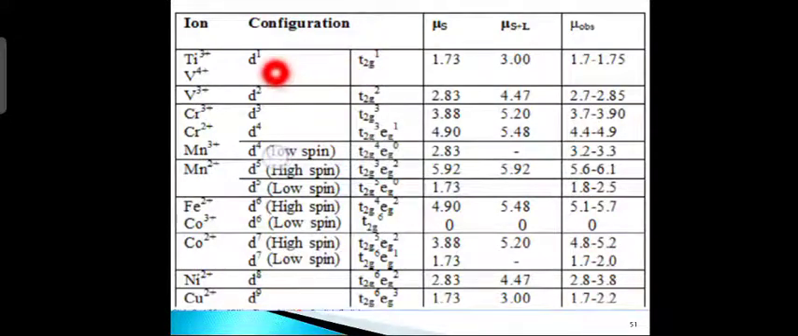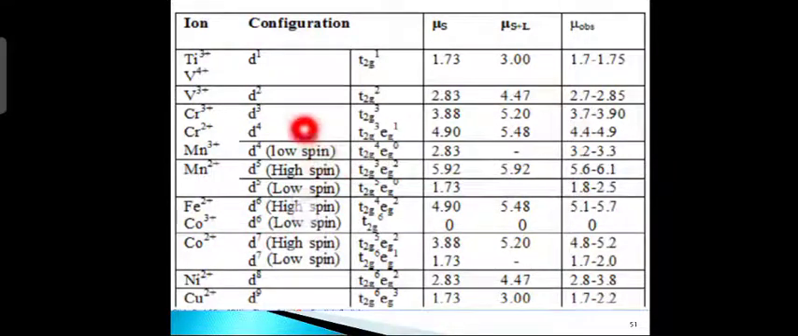Now, which are the transition elements present over here? Titanium, vanadium. Vanadium exists in two oxidation states, +4 and +3. Chromium exists in +3 and +2, but +3 is the most stable oxidation state. Manganese has +2 as a stable oxidation state, but it can also exist in +3. Then iron Fe2+, cobalt 3+ and 2+, nickel 2+, copper 2+.